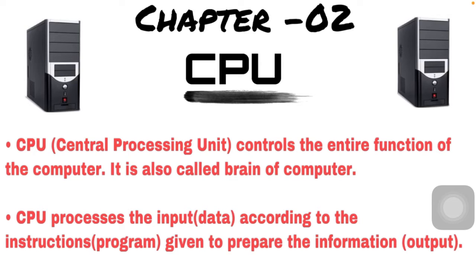Okay. Now this is all the basic information of CPU. Now we start our chapter number 2, about the details of a CPU. The CPU controls the entire functions of the computer, because it is the processing part. It is the brain part. That's why it controls each part of the computer, each and every part, data and program.